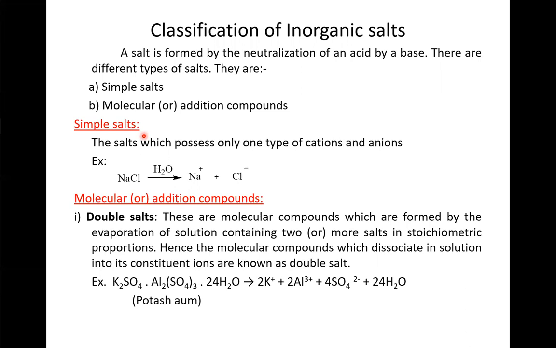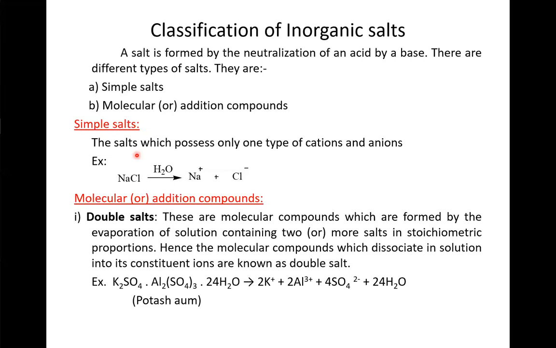First, simple salts: the salts which possess only one type of cations and anions. For example, NaCl. When it is dissolved in water, it gives only one type of cations and anions, that is Na+ ions and Cl- ions.